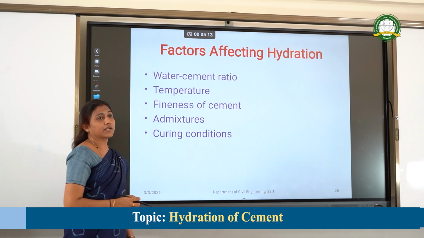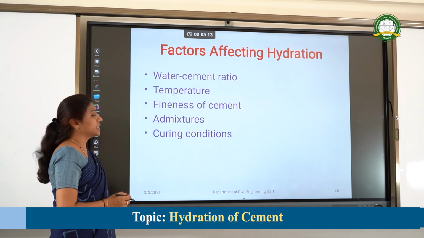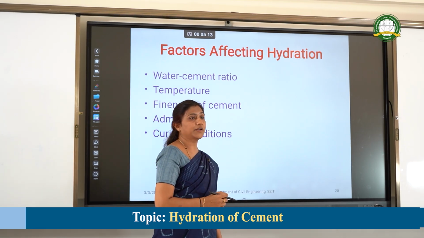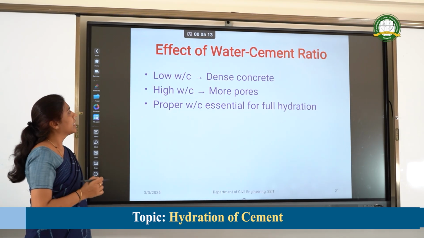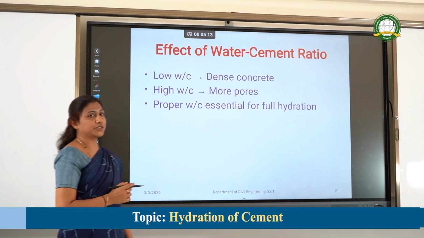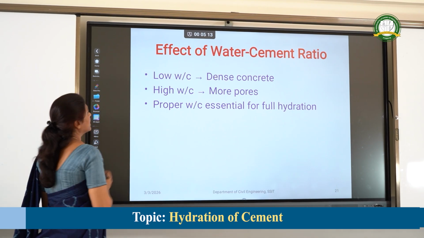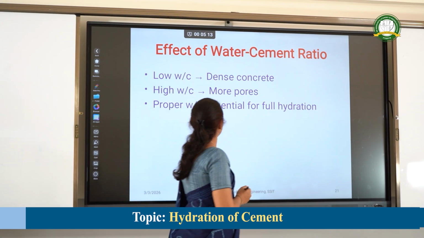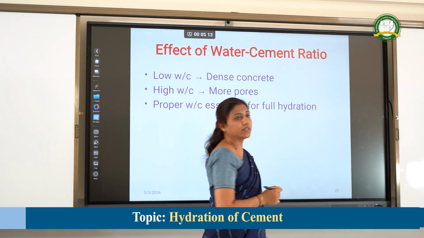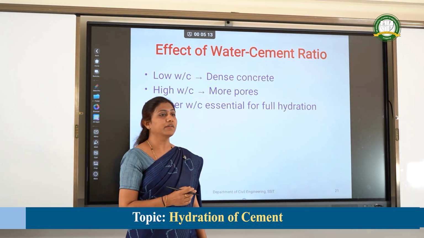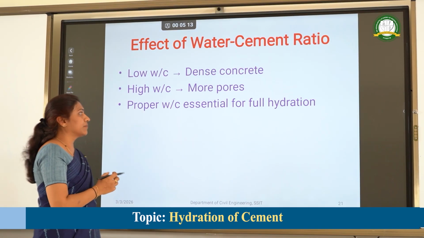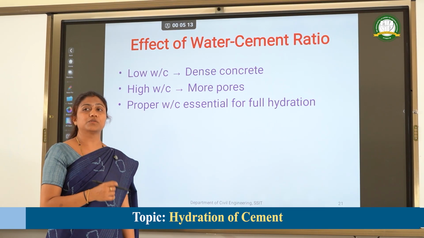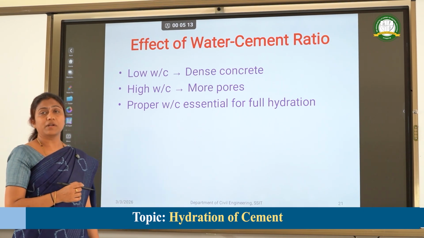Factors affecting hydration: water cement ratio, temperature, fineness of cement, admixture and curing condition. Effect of water cement ratio. The lower the water cement ratio, the denser the concrete will become. If the water cement ratio is more, then there will be more pores and voids. For proper hydration to take place, there should be a proper water cement ratio.